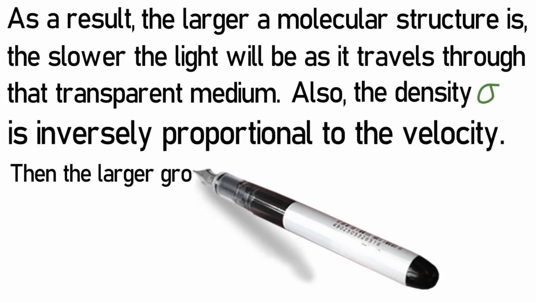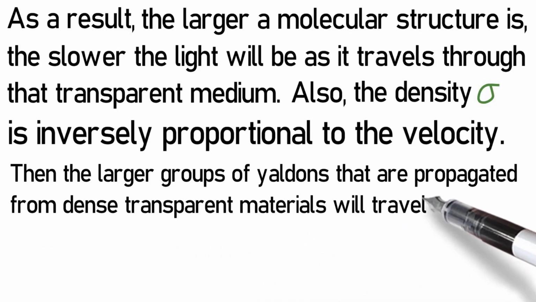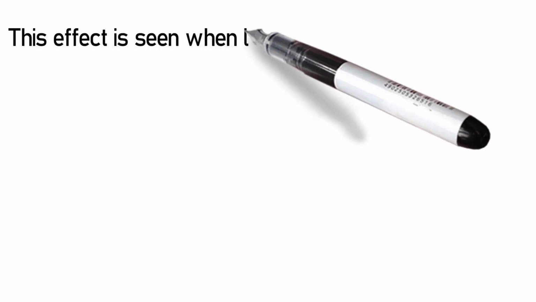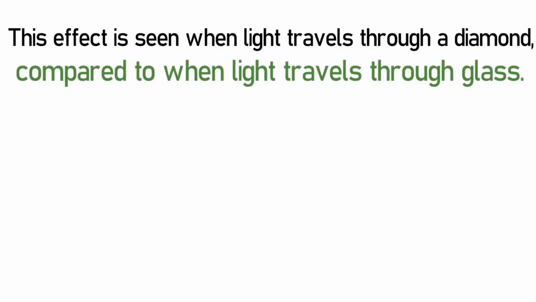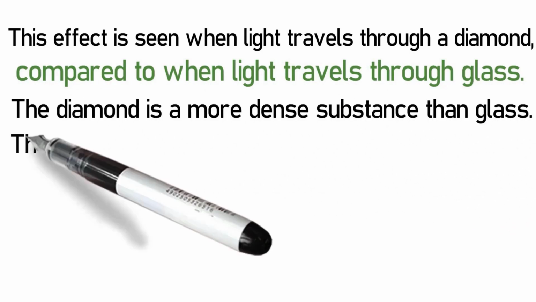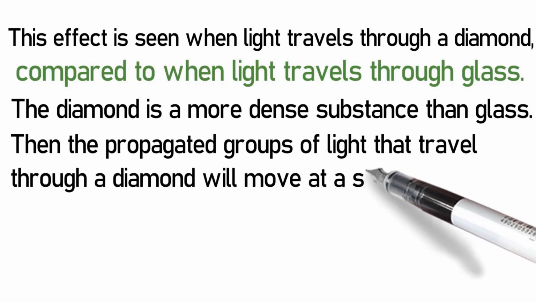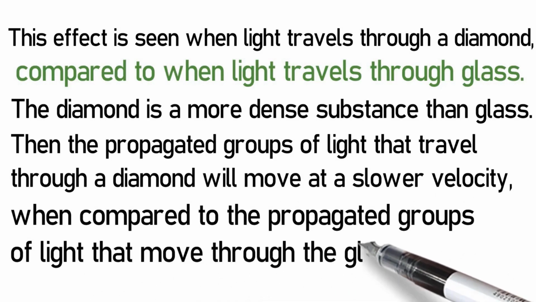Then the larger groups of Yaldons that are propagated from dense transparent materials will travel slower, but with more mass. This effect is seen when light travels through a diamond compared to when light travels through glass. The diamond is a more dense substance than the glass. Then the propagated groups of light that travel through a diamond will move at a slower velocity when compared to the propagated groups of light that move through the glass.